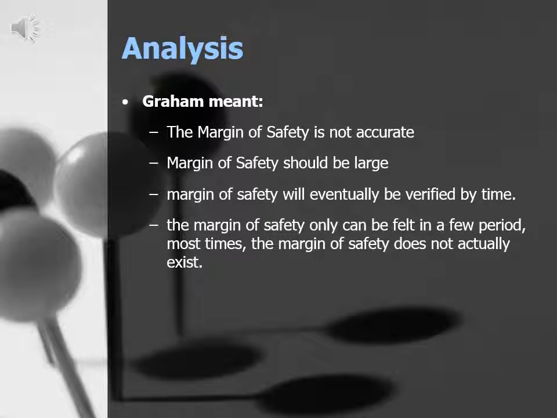About the principle of margin of safety, Graham meant the first one is that margin of safety is not accurate. The second one, margin of safety should be large. The next one, margin of safety will be verified by time. The last one, the margin of safety can only be filled in a few periods, and most of the time the margin of safety doesn't actually exist.